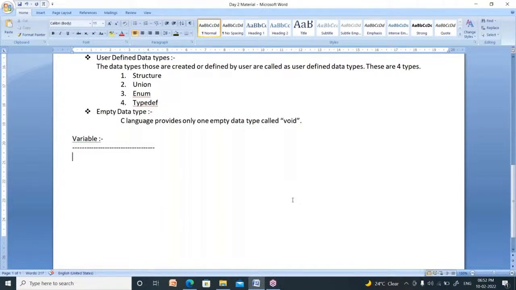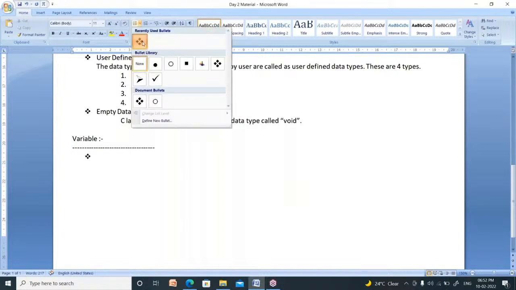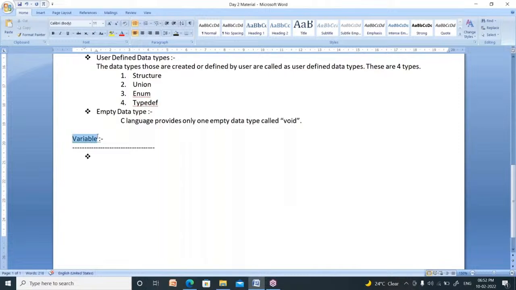In the same manner, to store data, you require one concept that is known as a container. That is nothing but a variable. A variable is nothing but a container, like your pocket. You have a shirt. That shirt has one pocket, no? What is the use of a pocket? To store a pen, to store a mobile, to store papers. So it is nothing but a container. So what is a variable? First of all, you have to say a variable is a container.